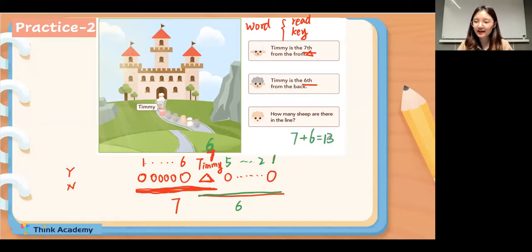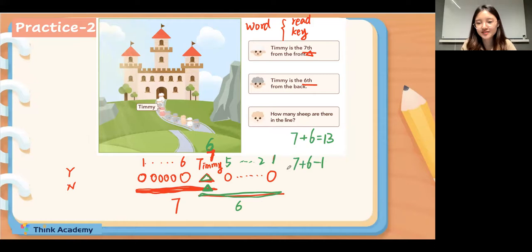Am I right? Y for yes and N for no. I think there are 13 shapes here. Am I right? No, very well done. Because we have Timmy, if we count from the front, there's 1 Timmy, right? And we have the 2nd Timmy if we count from the back. But in fact, there is only 1 Timmy. So we need to take away 1 Timmy. Timmy has been counted 2 times. So we need to take away 1 Timmy.